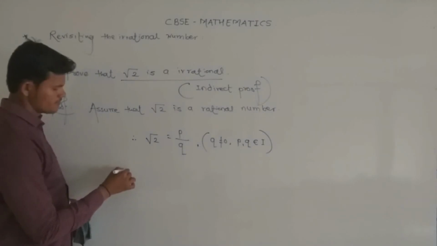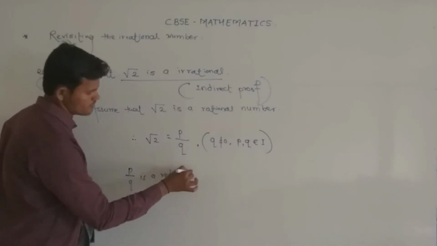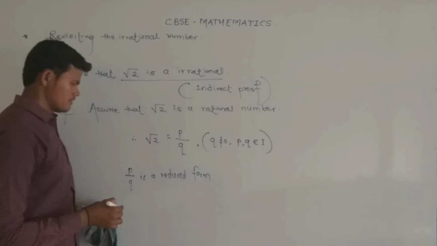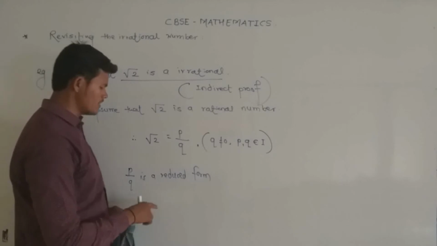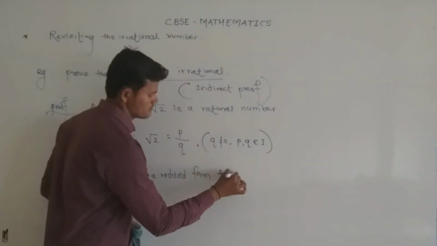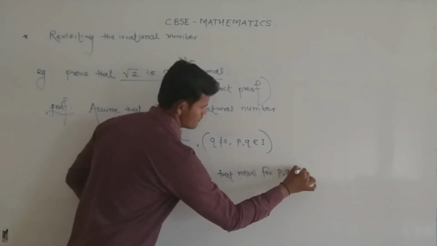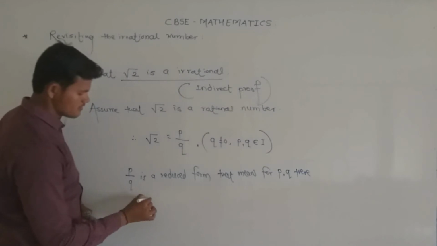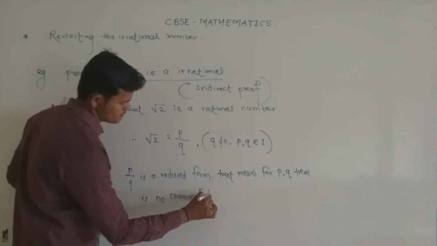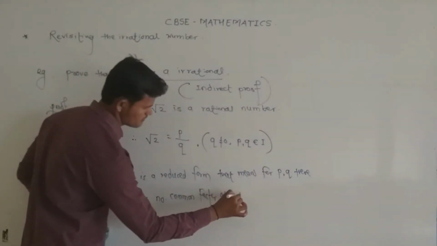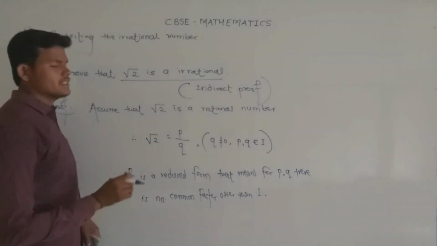Here p by q is a reduced form. That means they are in the form such that they are not further divided. That means for p and q there is no common factor other than 1. This is the main property about rational number.